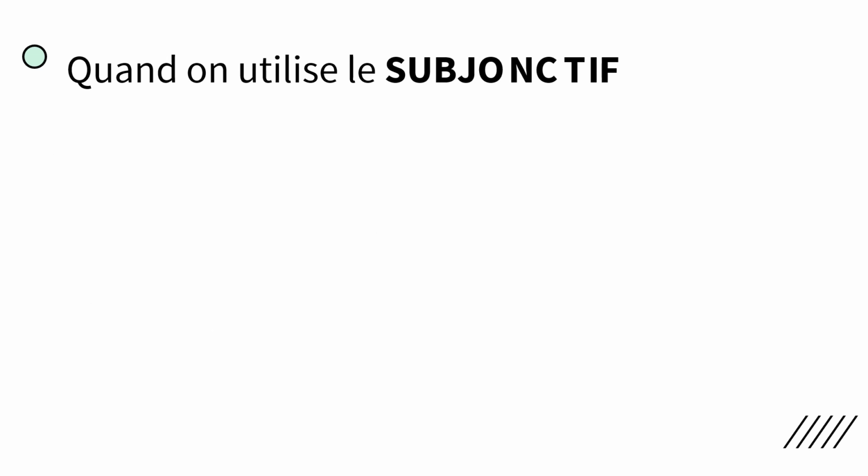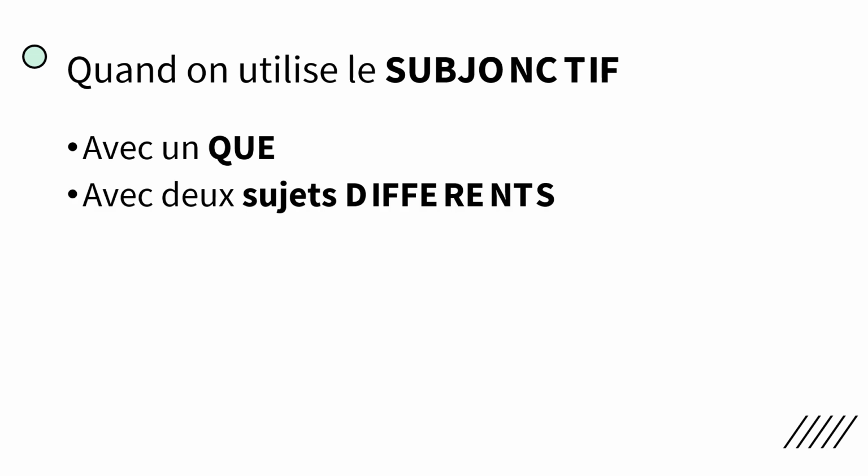So, when do we use the subjunctive? Quand on utilise le subjonctif? Obviously, as you've seen in all the examples, there's always a que that helps you remember. There must be two different subjects or two different people. So, if you're using an il est adjectif que, you probably don't want to start the next part with il. You probably just want to identify your noun. Or if it's something that you want someone else to do, it cannot match. So it can't be something that I want me to do, you want you to do, he wants he to do. It must be different people.